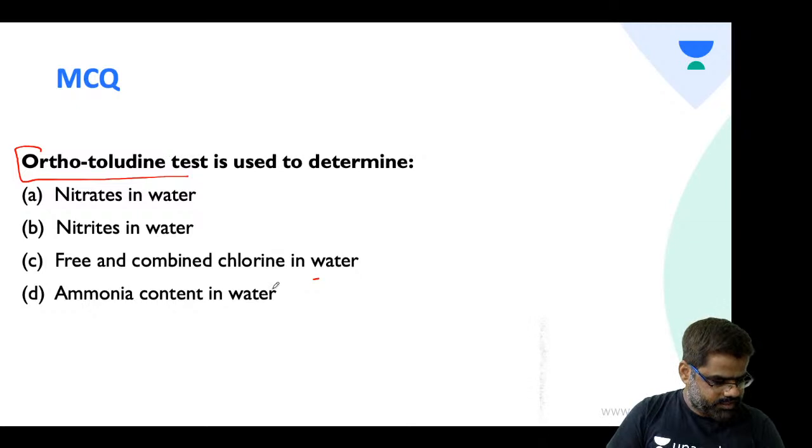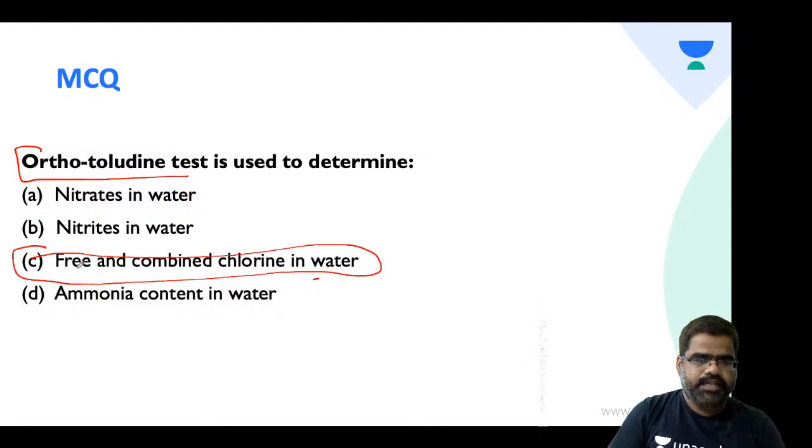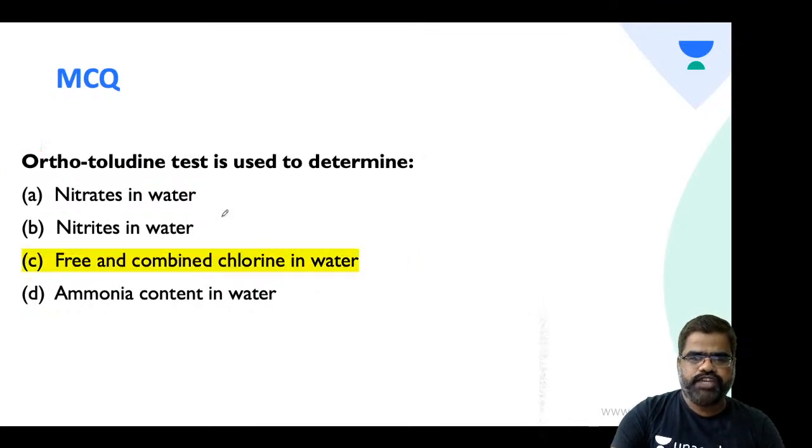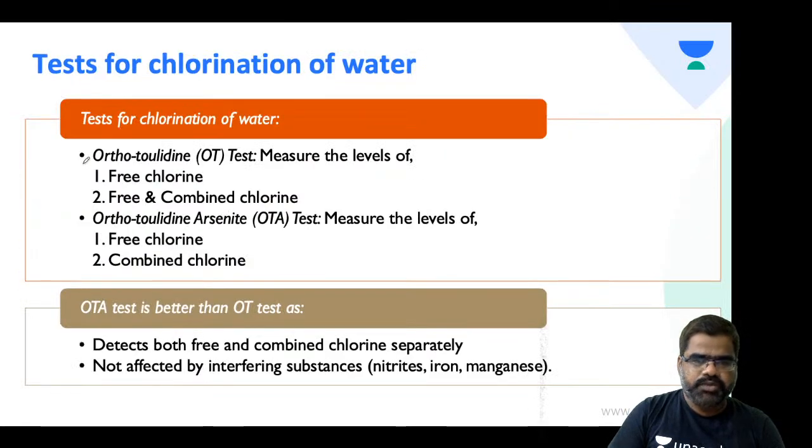Yugandhar, Christy, yeah, Utkarsh goes with C. Yes, absolutely right. Anyone else? Try, students. Vikas, Meena, Prachi, Monisha. Yes. Siddharth. Yes, it is free and combined chlorine in water. So the OT test helps us to know the free and combined chlorine. There is also OTA, which is the orthotolidine arsenite test. It helps to measure the free chlorine and combined chlorine separately. So this definitely has an advantage over the OT test.